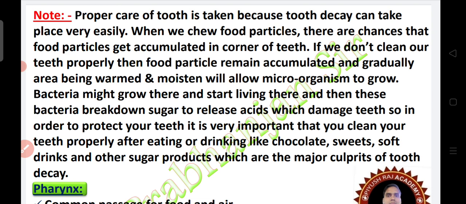Bacteria might grow there and start living there, and then these bacteria break down sugar to release acid which damages teeth. So in order to protect your teeth, it is very important that you clean your teeth properly after eating or drinking chocolate, sweets, soft drinks and other sugar products which are major culprits of tooth decay.